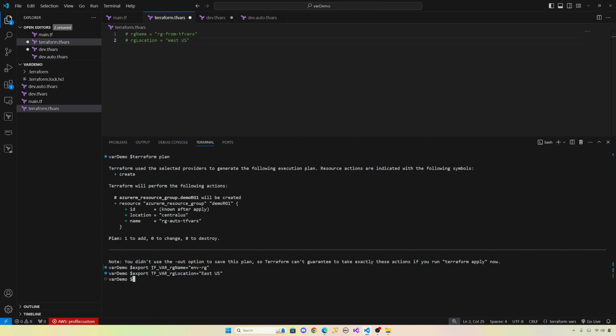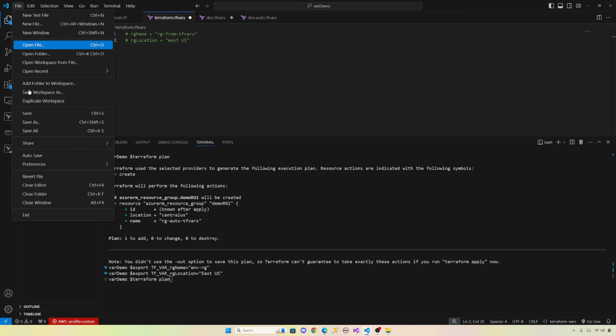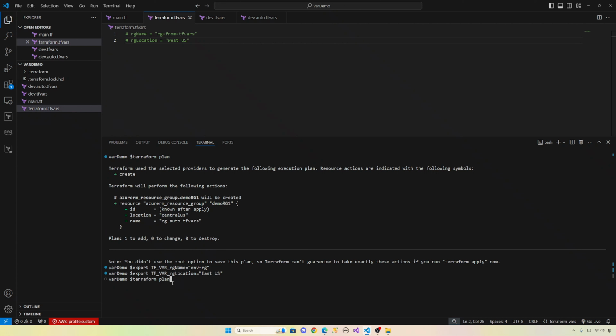Always, Terraform is looking for TF_VAR_ name of the variable. Okay, so now we have commented this one. Since this one is the least priority, we have to comment this one out. So let's do terraform plan. Let's save all these files, save all. Now let's see which one it will pick up from. Now I did a terraform plan.